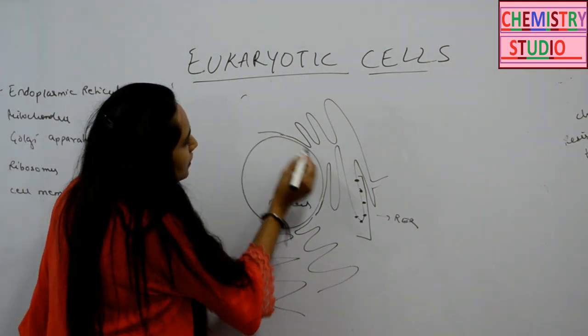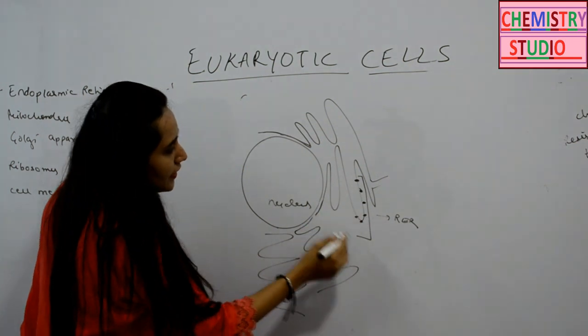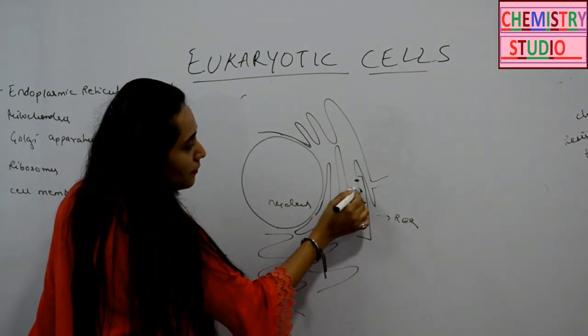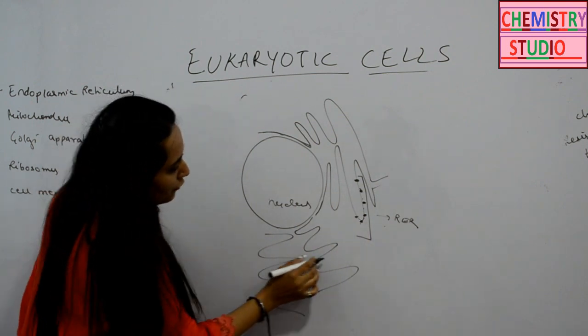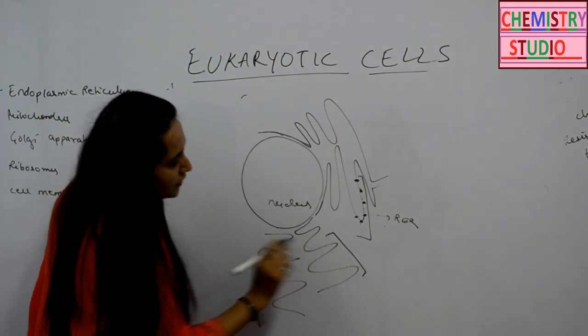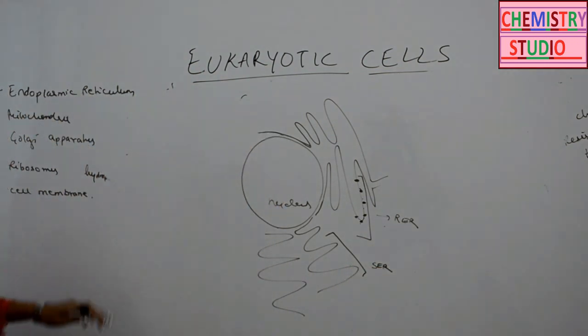The outer envelope of the nucleus is continuous with the endoplasmic reticulum. The portion where the ribosomes are attached to the endoplasmic reticulum makes up the rough endoplasmic reticulum. Whereas the portion where there is no ribosome is the smooth endoplasmic reticulum.